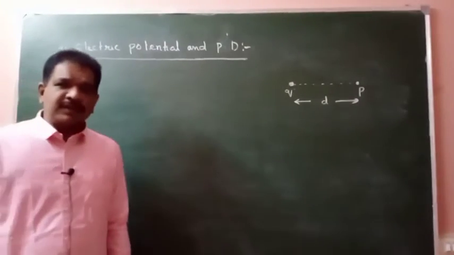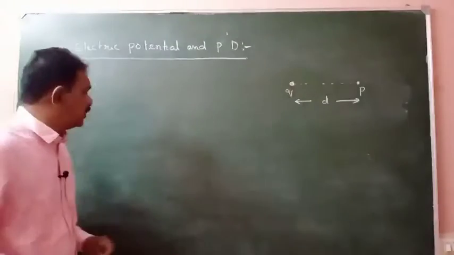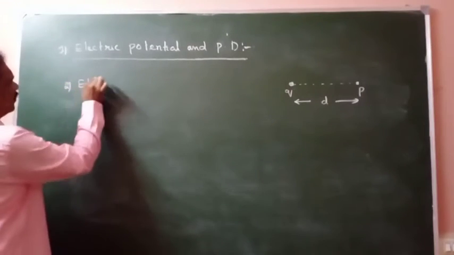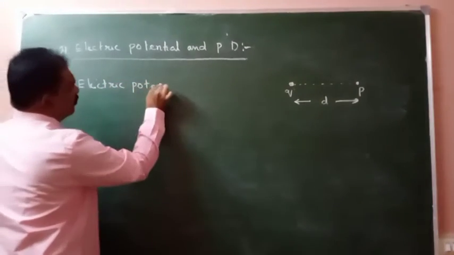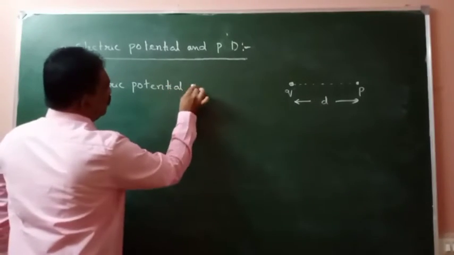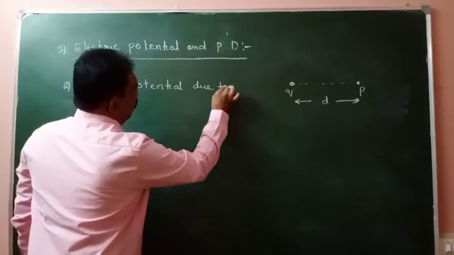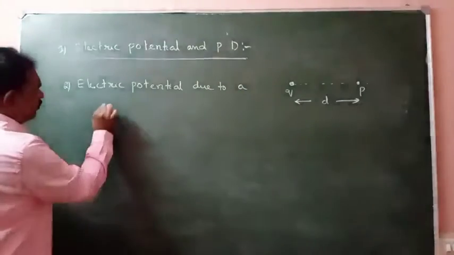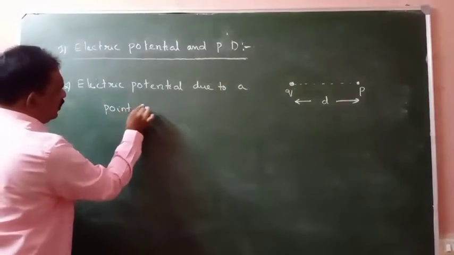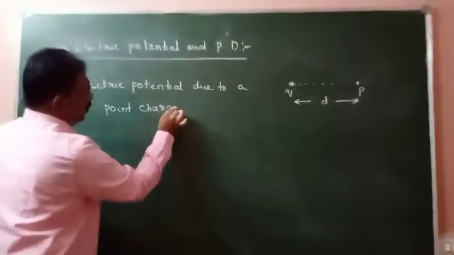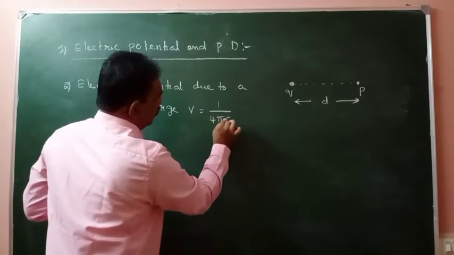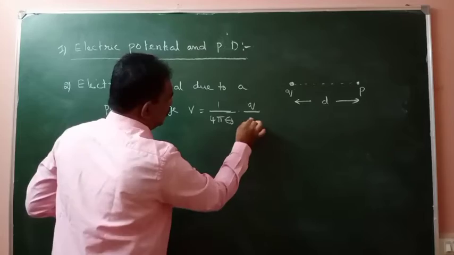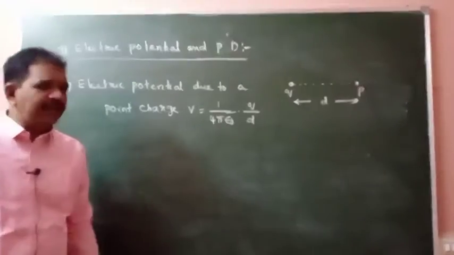What is the potential at that point due to this charge? Electric potential due to a point charge V is equal to 1 by 4 pi epsilon naught Q by d.